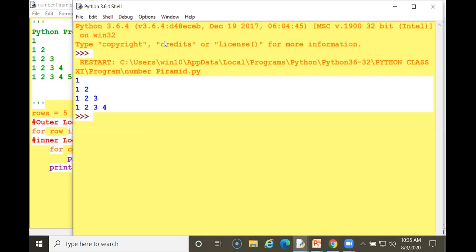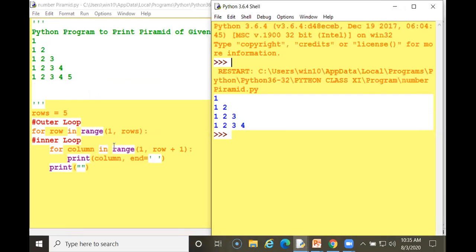You can see the previous one, it printed 5 times because rows plus 1 is given, so it will work till the last. Now I have removed this plus 1, so it is printing 1, 2, 3, 4 times.